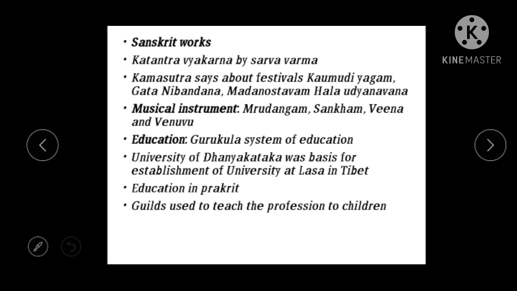The later rulers of the Shatavahanas promoted Sanskrit. Even Acharya Nagarjuna and the Buddhist Mahayana sect wrote most of their works in Sanskrit.